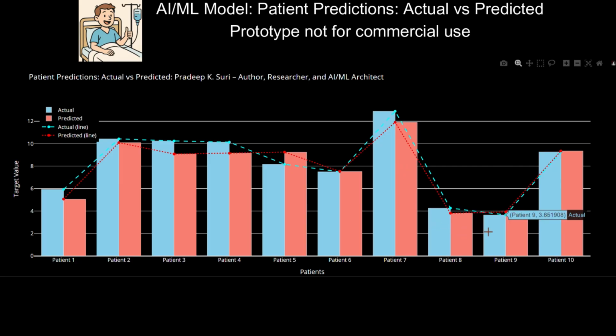3. Personalized medicine. If a patient's actual and predicted values align well, it could reassure them that the model understands their case history and response patterns.